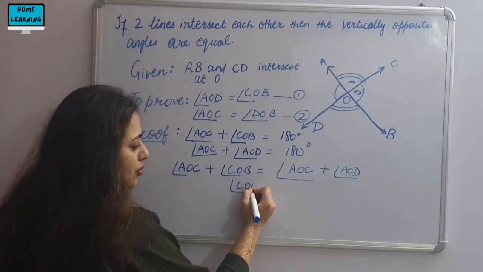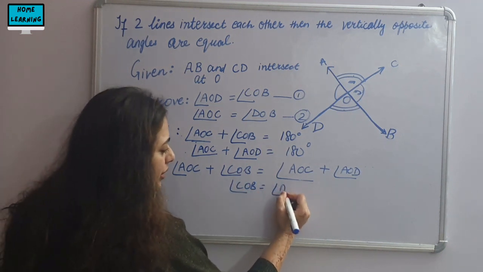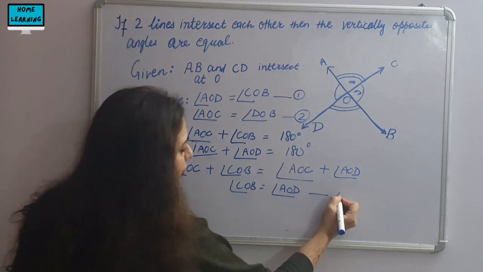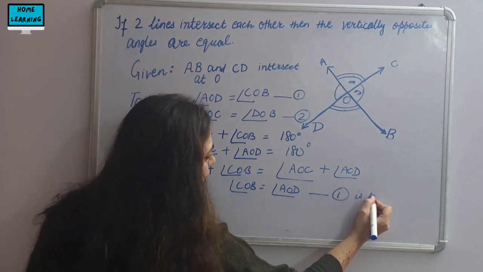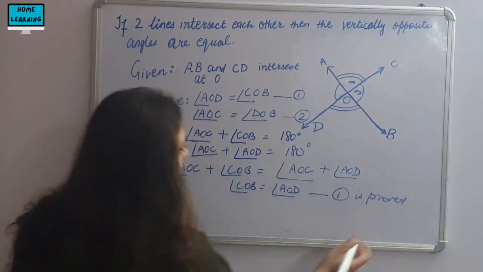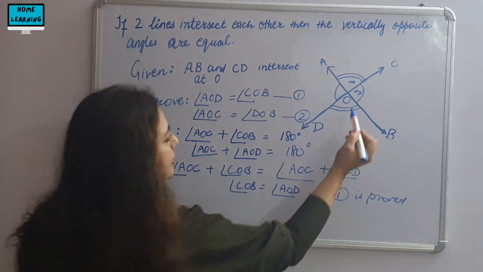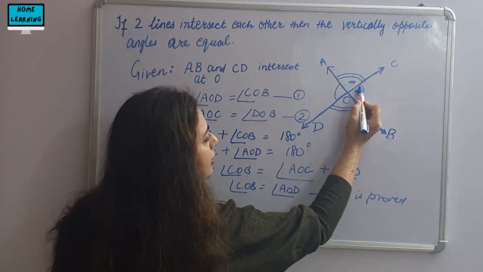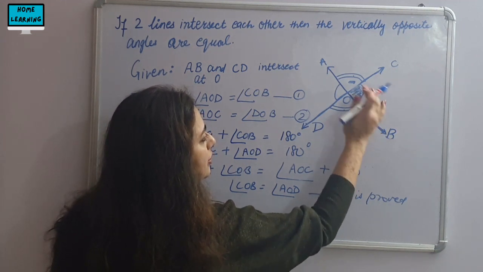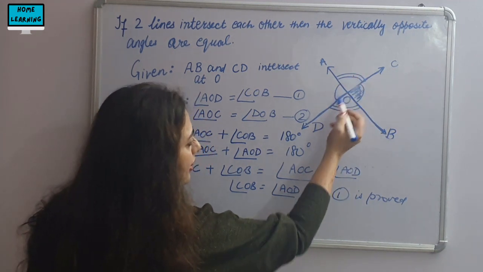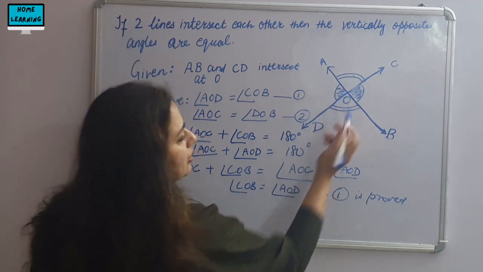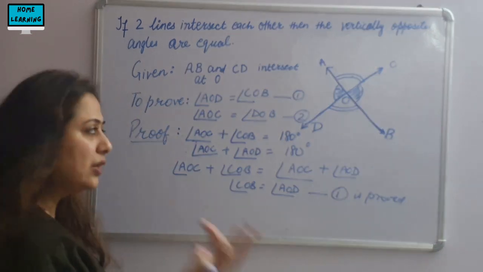Therefore, angle COB is equal to angle AOD. One is proved. You have proved that angle COB, this one, and angle AOD, these are equal angles.